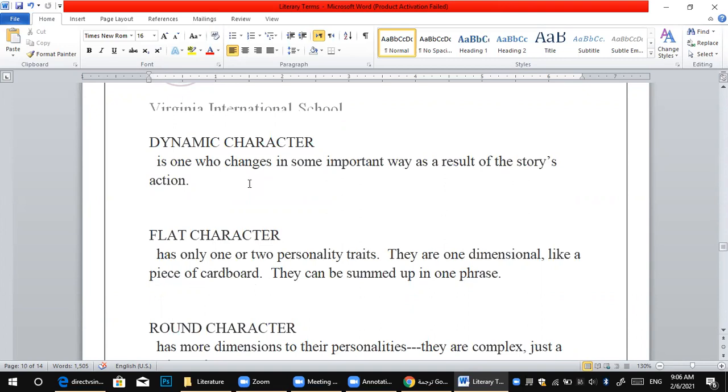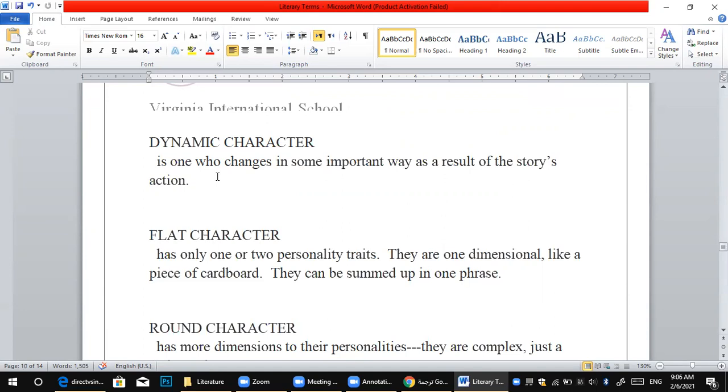A dynamic character is one who changes in some important ways as a result of the story's action. For example, Lady Macbeth. Before Macbeth went to the battle and was victorious, we win in the battle.